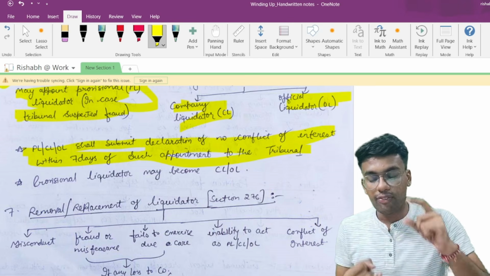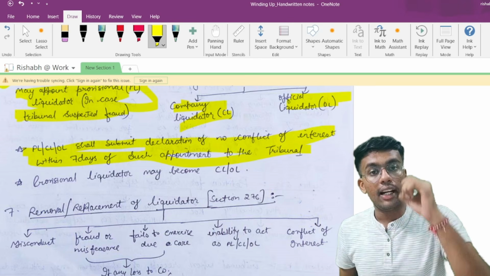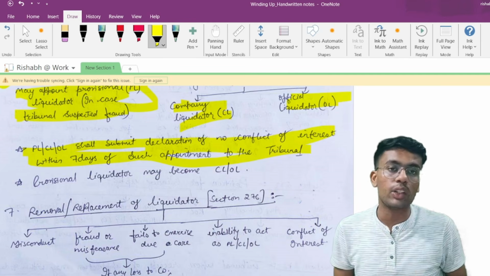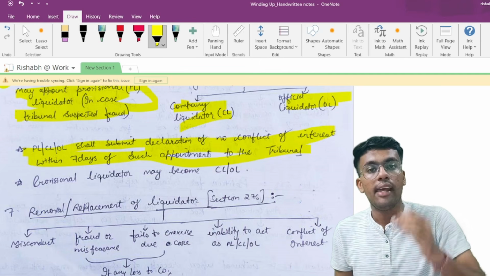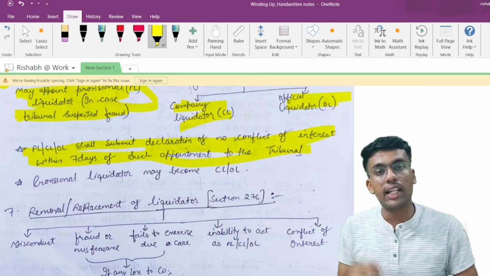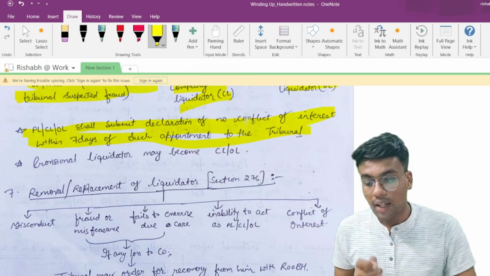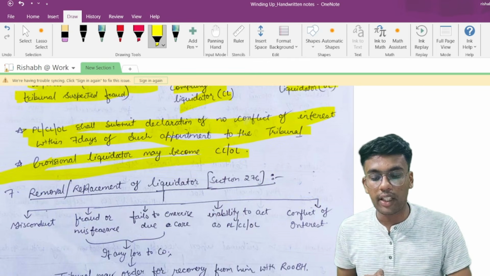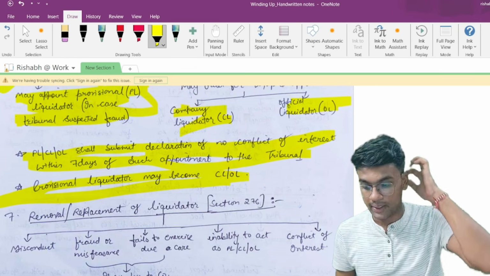Tribunal will appoint either PL, CL or OL, and they should submit a declaration to the tribunal within 7 days of their appointment with respect to any conflict of interest. If there is any, they have to submit it to the tribunal. Provisional liquidator may become company liquidator or the official liquidator in the subsequent parts.